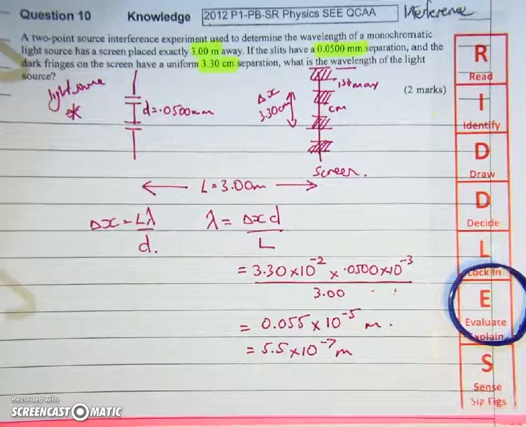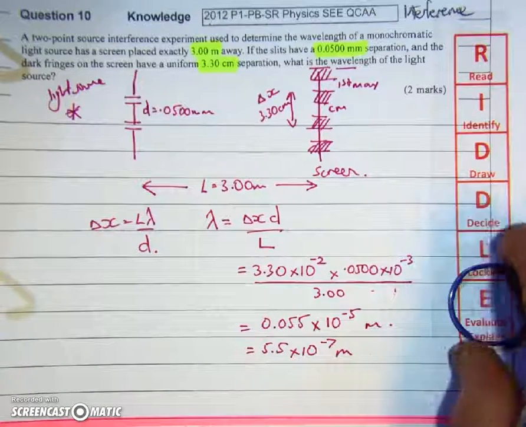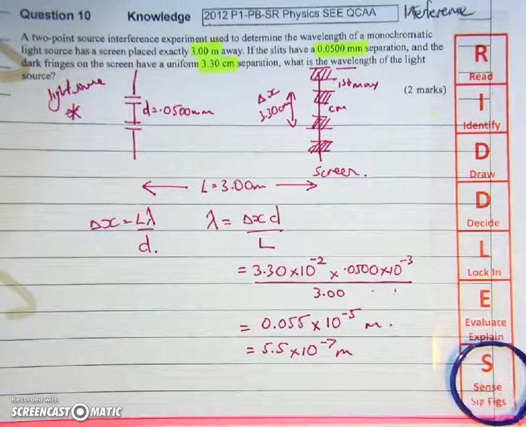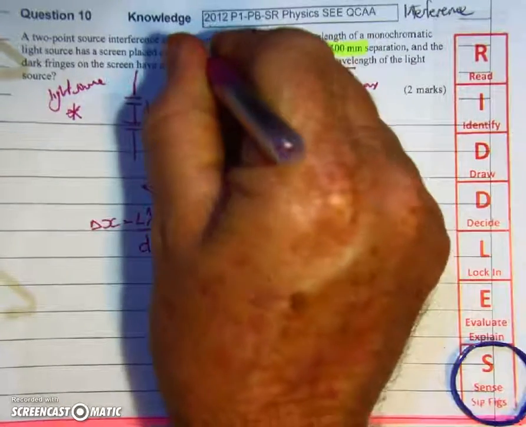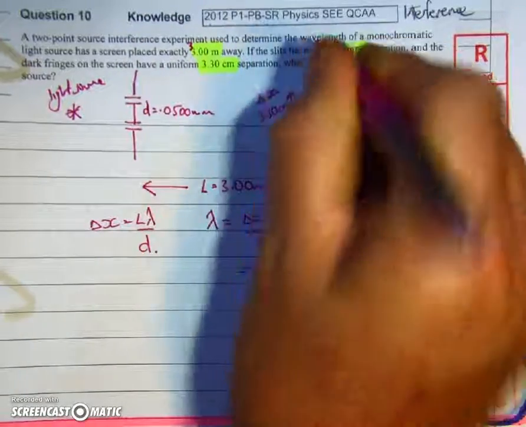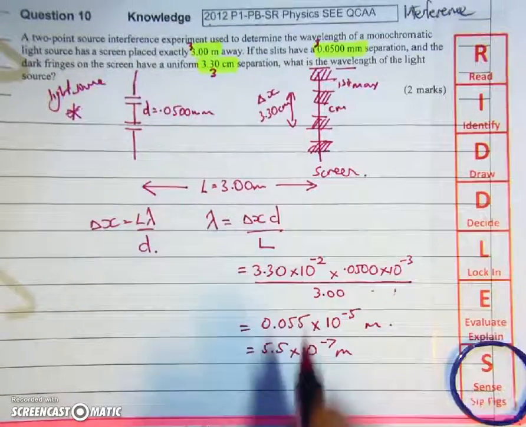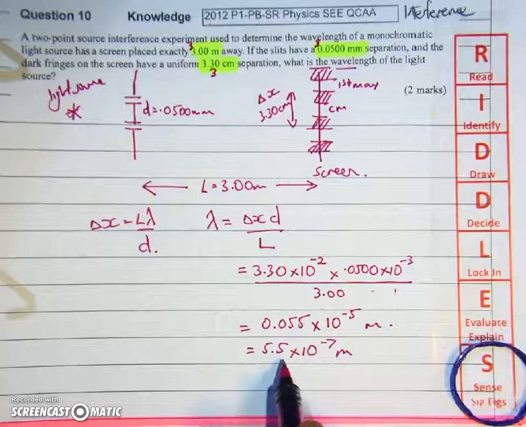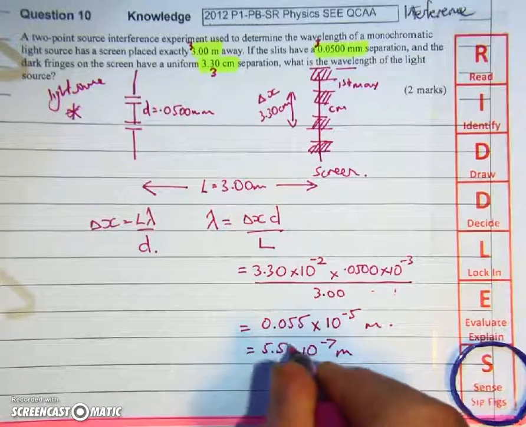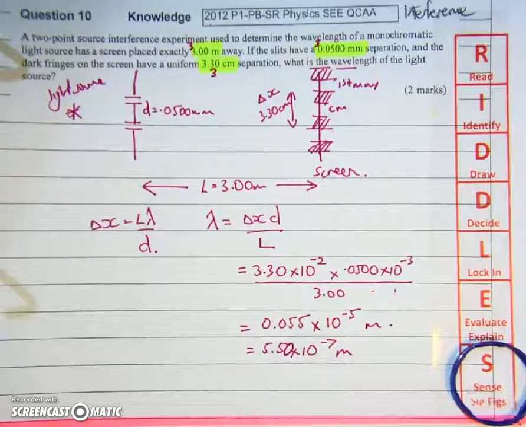Next, once I've done my evaluation, I look at whether my answer makes sense. That's around the wavelength for visible light, 550 nanometers. Significant figures: this has 3 significant figures, this has 3 significant figures, this has 3 significant figures. I need to have 3 significant figures in my answer: 5.50 by 10 to the negative 7 meters.